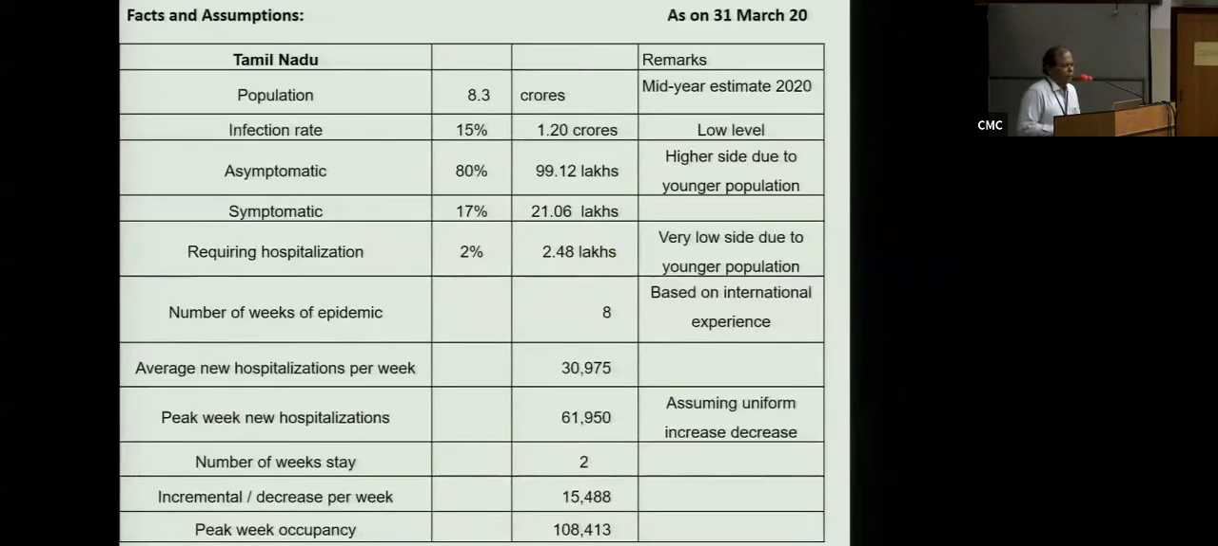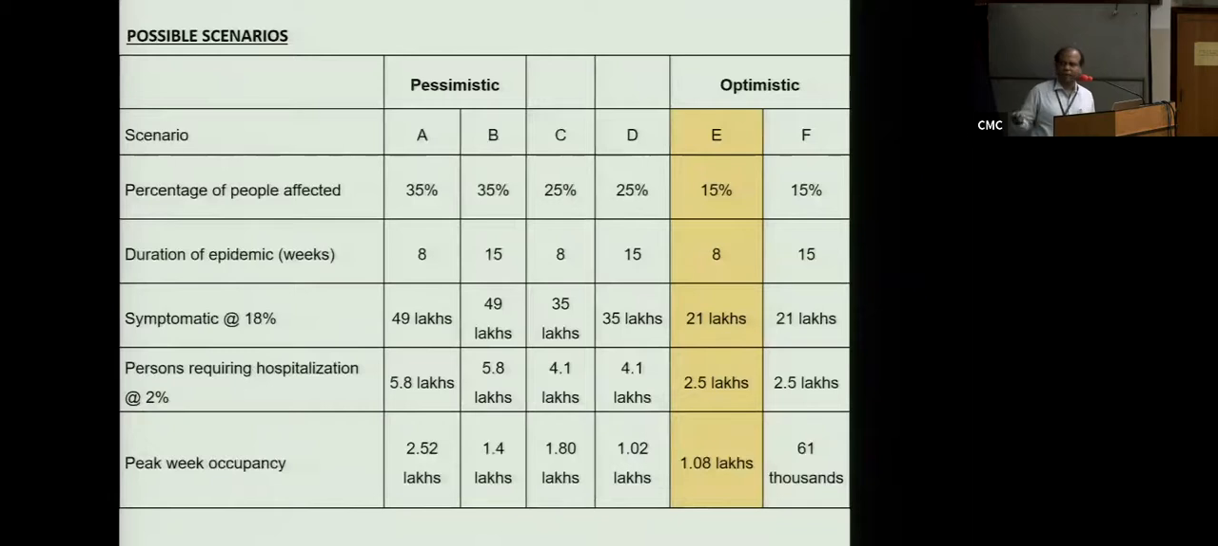This is another institution from Delhi which is advising the government, and has given me the data. They have done the projection for Tamil Nadu. Tamil Nadu has 8.3 crore population, and this is the data. In 2 months' time, this is what the cases should be, 1.2 crore, 15% infections, and this is the optimistic estimate that they have given to the Secretariat.